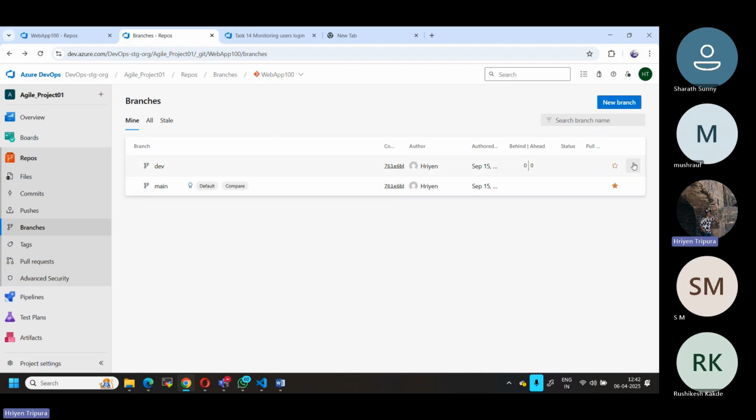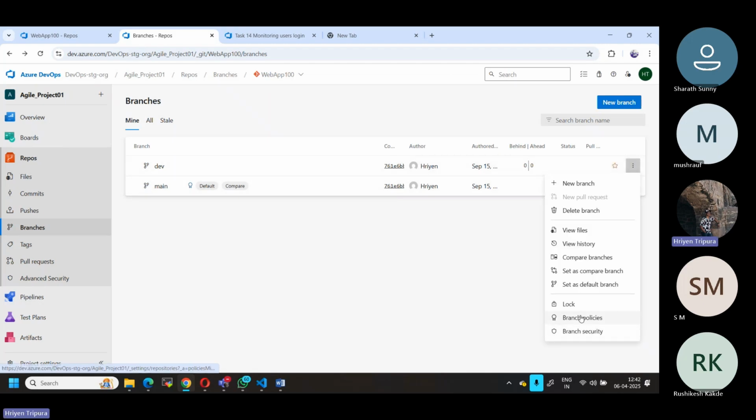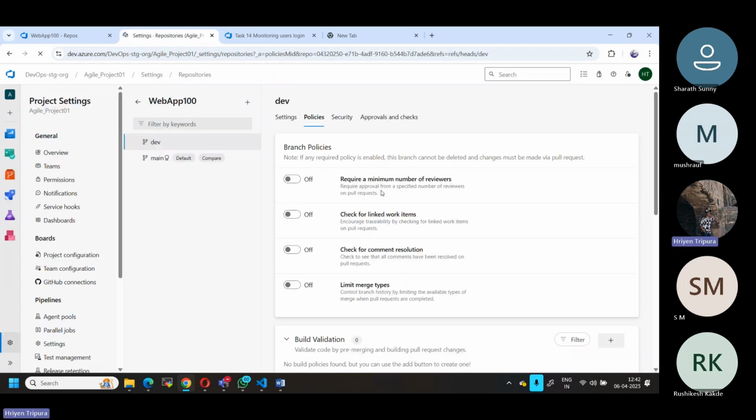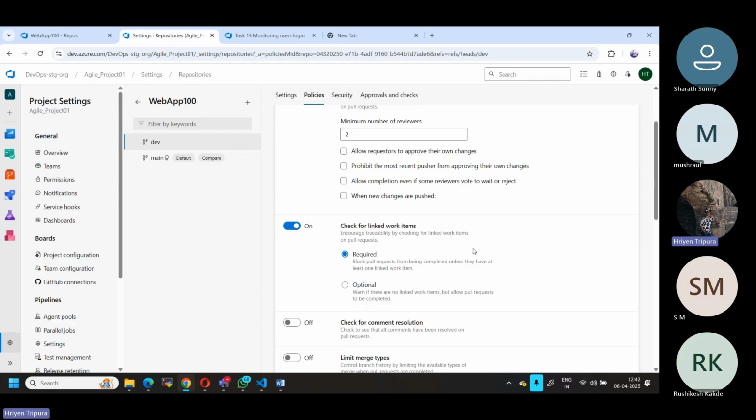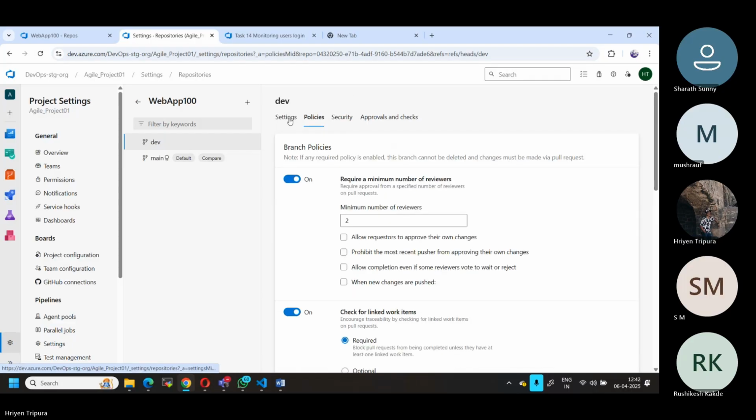Sorry, my bad. There is a branch policy. I will select it as required. This time two. I will mention this also. These two I'll do for now. Okay, so that's it. I'm good for now.